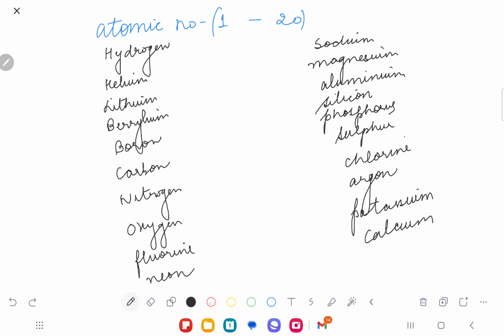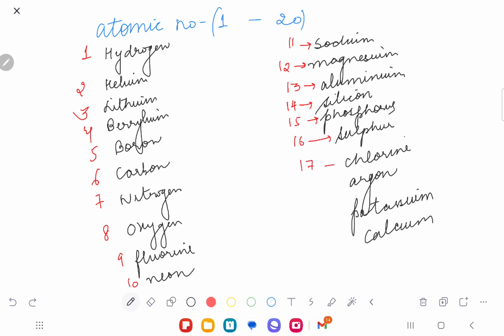So hydrogen is number one, helium is number two, lithium is number three, four, 5, 6, 7, 8, 9, 10, 11, 12. Magnesium is number 12, aluminium is number 13, 14, 15, 16, 17, 18, 19, and 20.